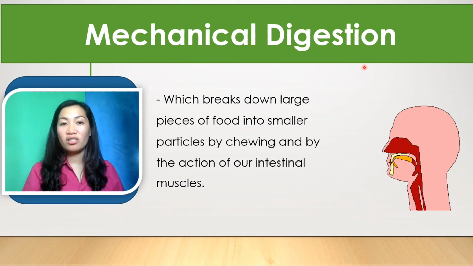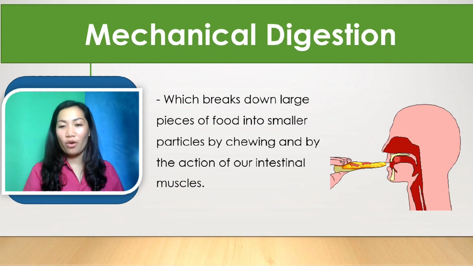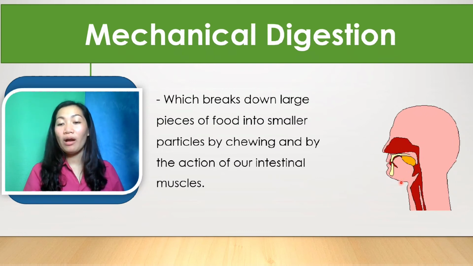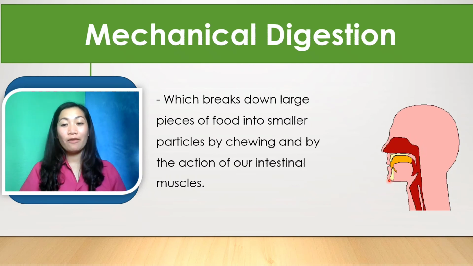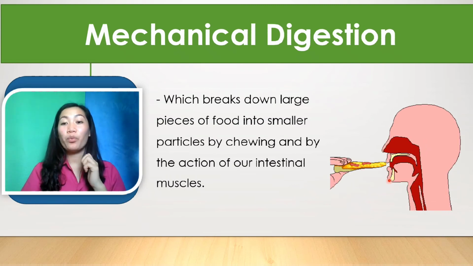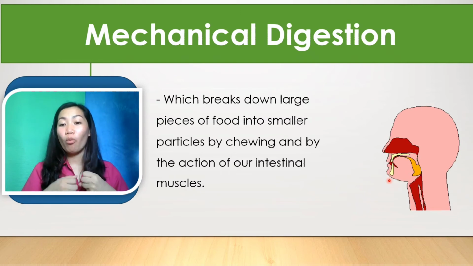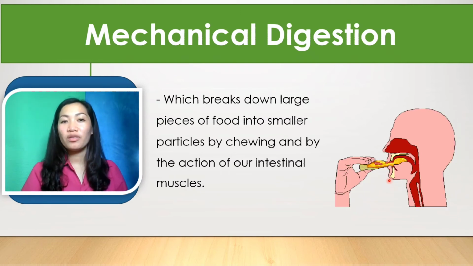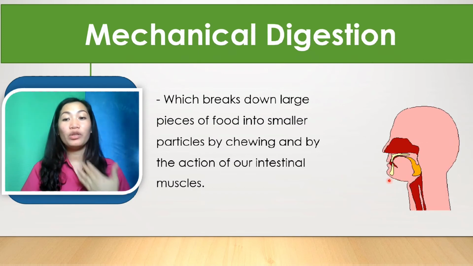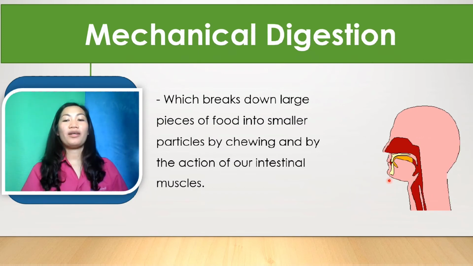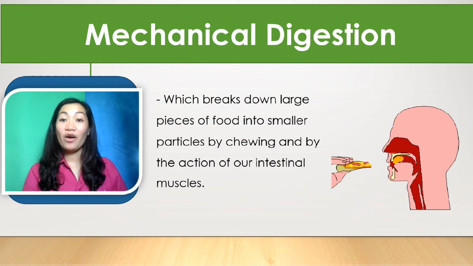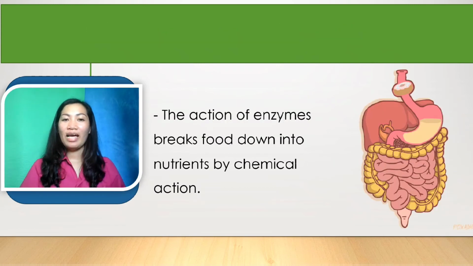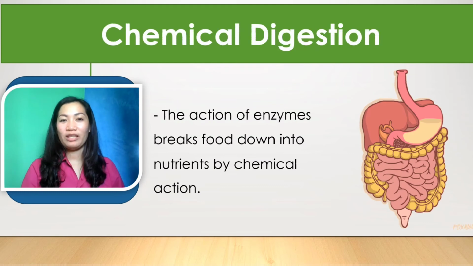Mechanical digestion starts in our mouth, where the food that we eat is broken down into smaller pieces. Again, it occurs from our mouth to our stomach.